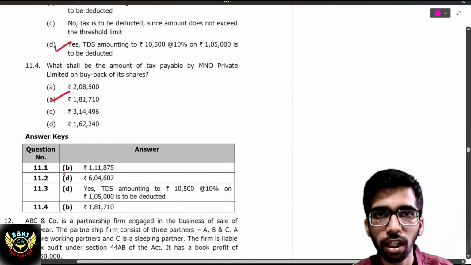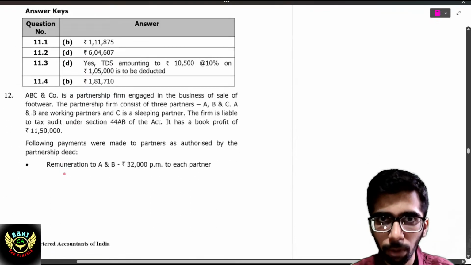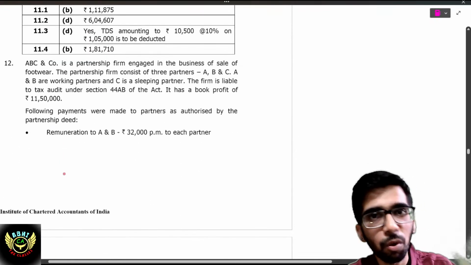You can cross verify the answers. 11th question completed. Very good. Without wasting further time, 12th question.